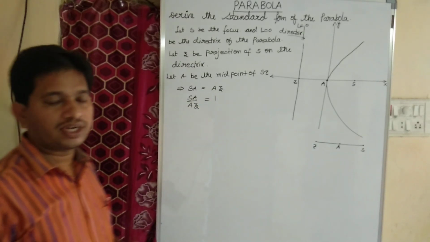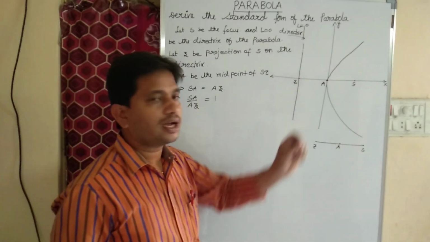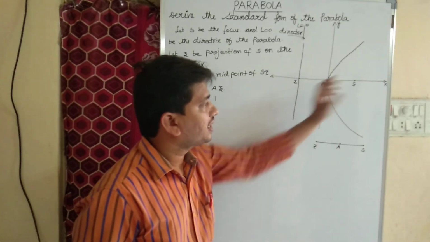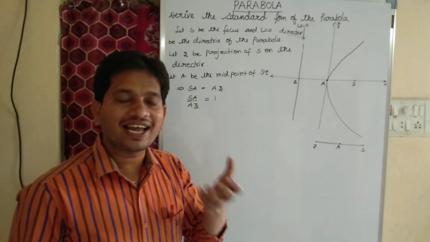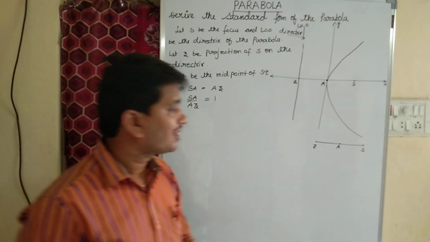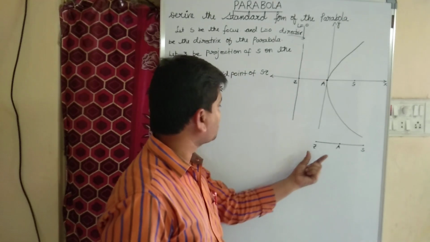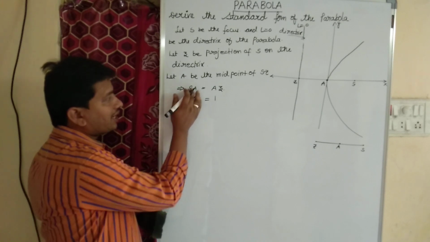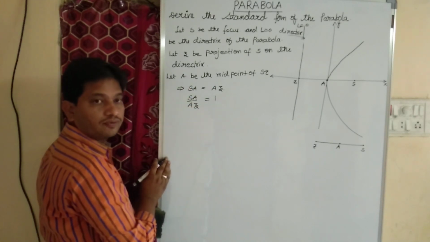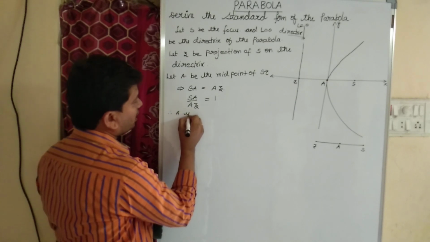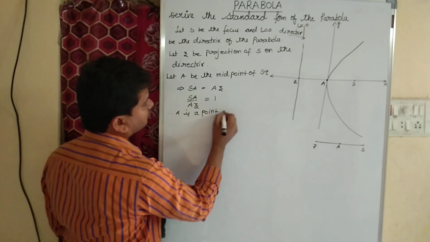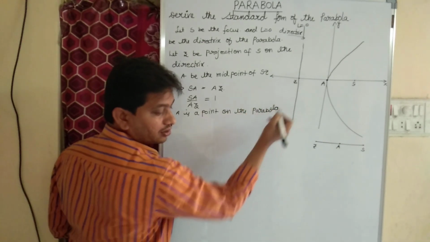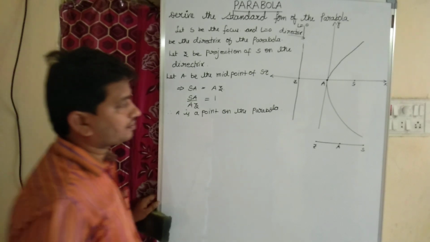Third point, what I said here, A is the midpoint of line segment ZS. Midpoint is nothing but what? It divides a line segment into exactly two equal halves. I mean, the distance between S and A must be equal to the distance between A and Z. As AZ is multiplying here, if you transpose to this side, SA by AZ equals 1. Therefore, A is a point on the parabola, right?